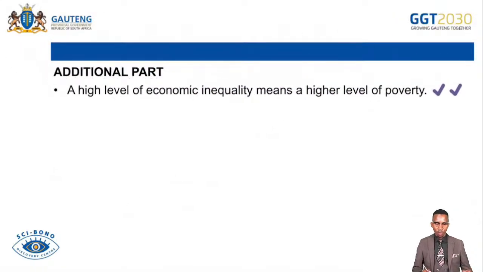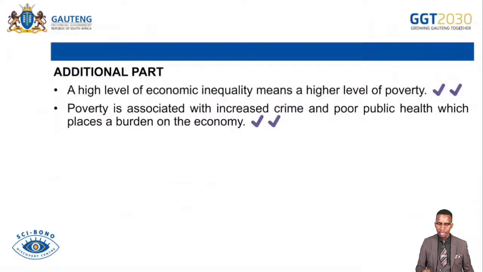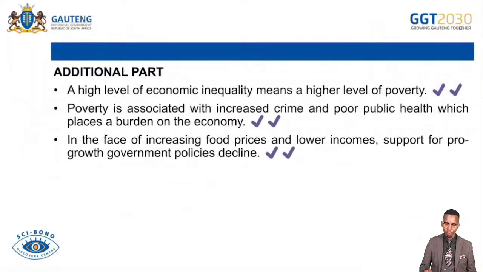So a high level of inequalities, a high level of economic inequalities, means a high level of poverty. Remember, if ever there's a high level of inequality, that means most people are living below the poverty line, which means there's a high level of poverty. Poverty is associated with an increase in crime and poor public health, which places a burden on the economy. That's when the government must intervene by providing for those people.